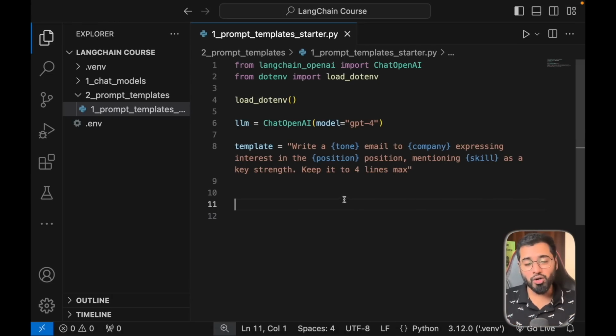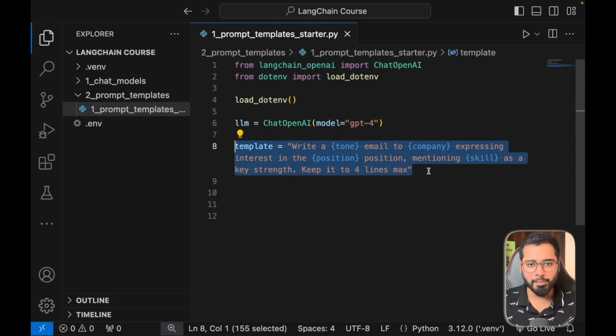Welcome to the second core component of LangChain called prompt templates. This is something that you will find very easy to understand, but in production grade applications, you'll find yourself using this a lot. So let's go ahead. Let us look at an example and you'll be able to grasp it very quickly.